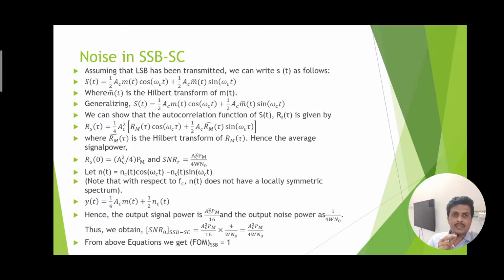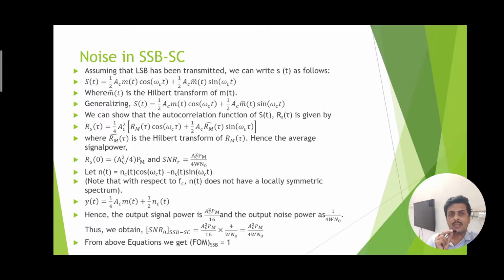Generalizing s(t), we get another expression, and finally the autocorrelation function of the single sideband suppressed carrier signal has been found out, so that we can find the power, because we know the Fourier transform of the autocorrelation function gives us the power spectral density.